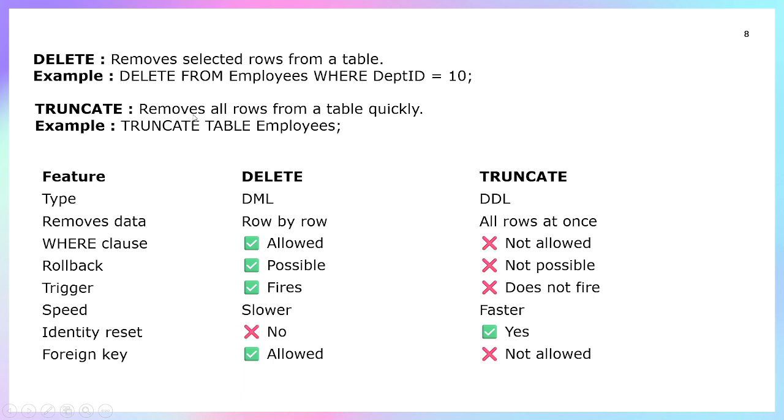Whereas truncate removes all the records of the table very quickly, and the syntax is truncate table. Feature type: delete is a DML command, data manipulation, whereas truncate is a DDL command, data definition language. Delete removes the data row by row, whereas truncate removes all the records.